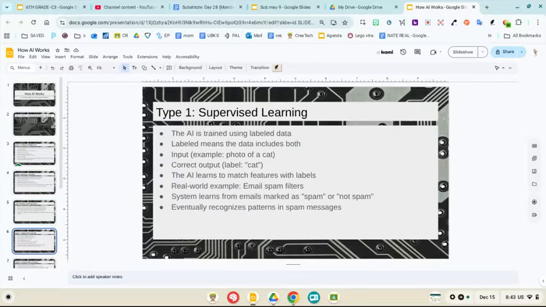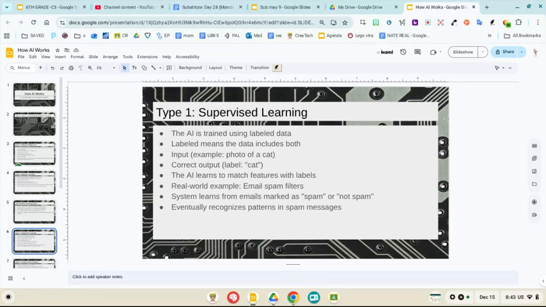The type of machine learning that we learned about in this paragraph was called supervised learning. This has to have labeled data, which means when the data comes into the system, it has labels. The example was that if I provided it with a photo of a cat, the label on it would be cat.